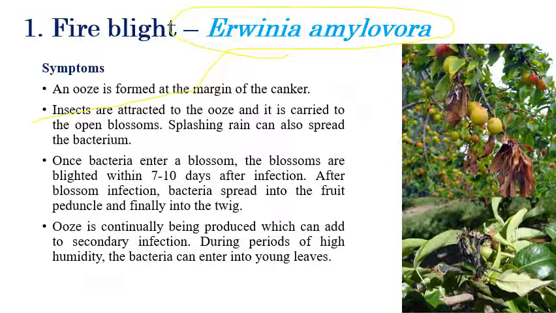Coming to the fruits at the maturity stage, they produce a thick gummy white ooze-like substance, especially during the winter season, and during high humidity. The fallen leaves can also serve as inoculum, so it is better to destroy all these infected leaves. These are all the symptoms of fire blight, fairly the same type of symptoms that we saw in apple also.